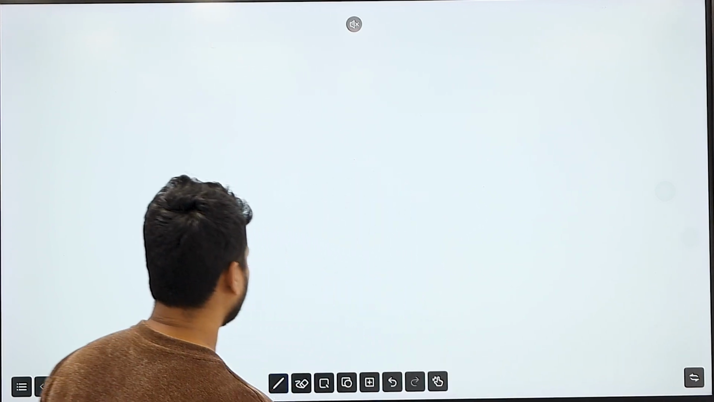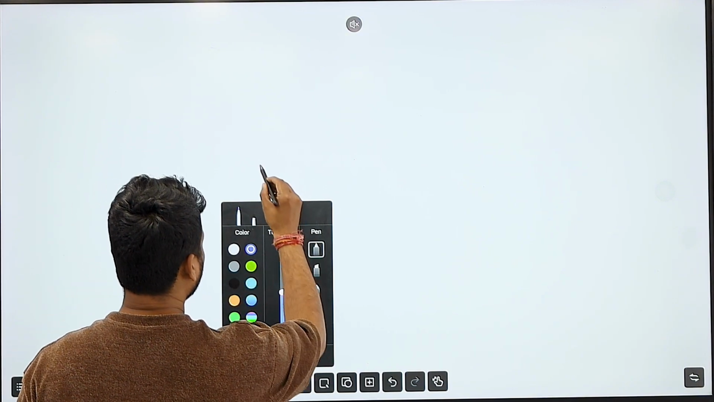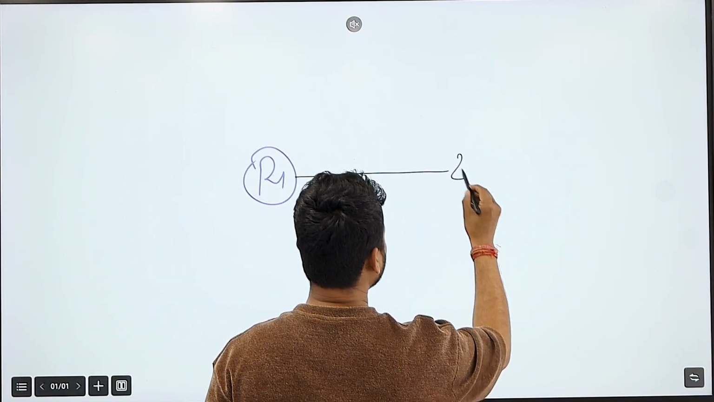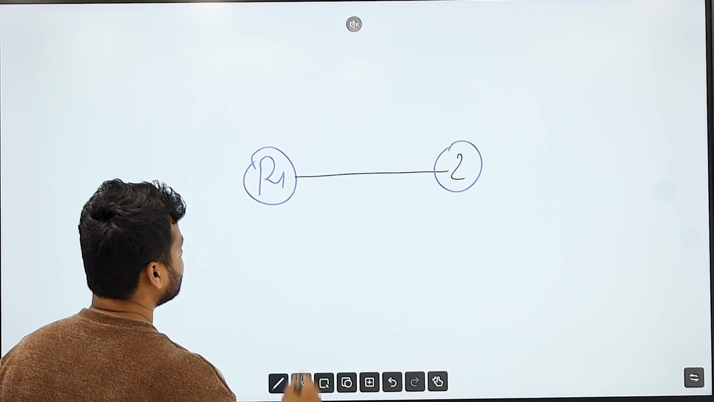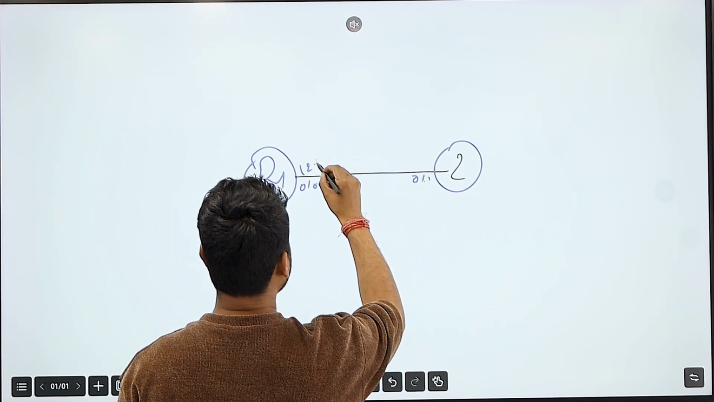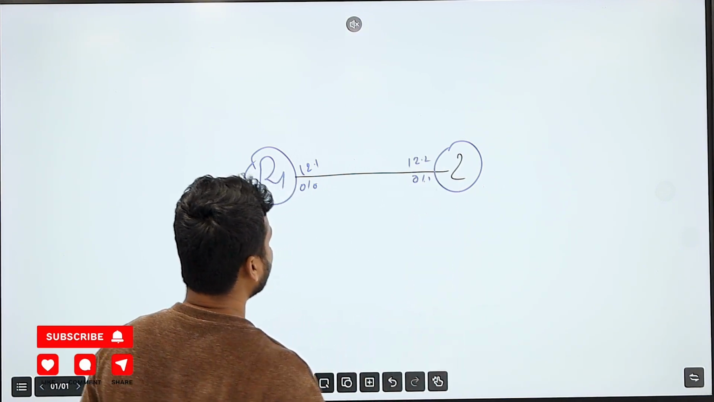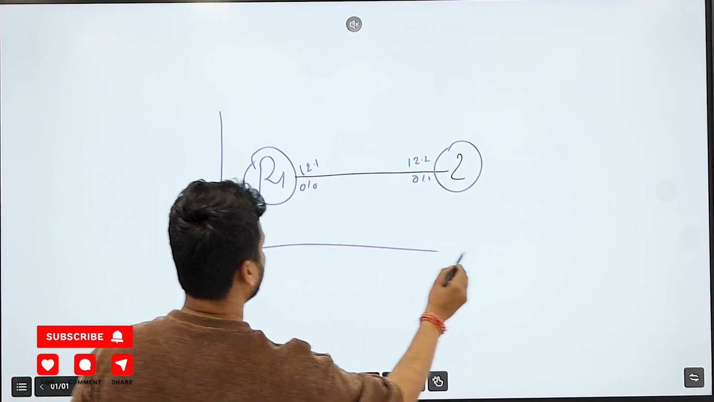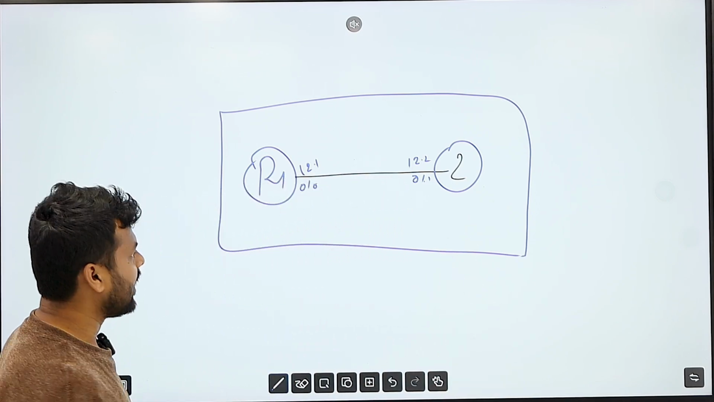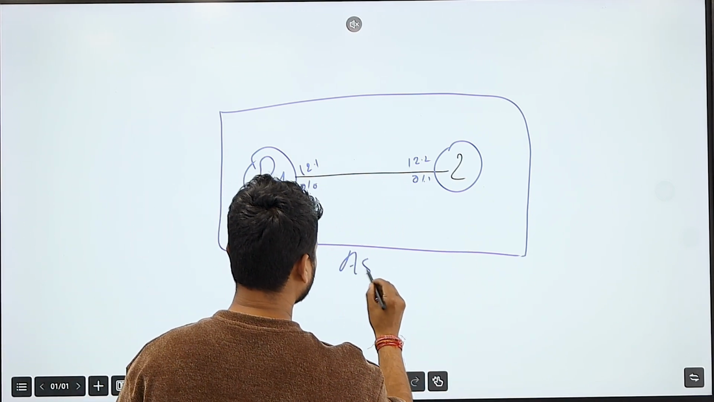So understand this example. I have a router one, and router number two also, right? And think about this is the interface, 0/0. This is the 12.1 and this is the 12.2. What I can do is put these into one single autonomous system number. I can call this AS number 100.